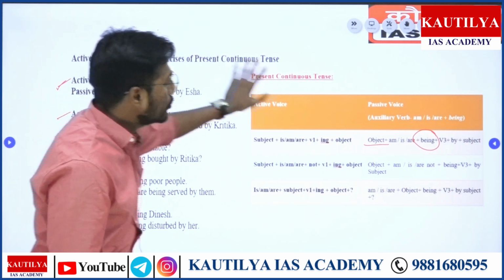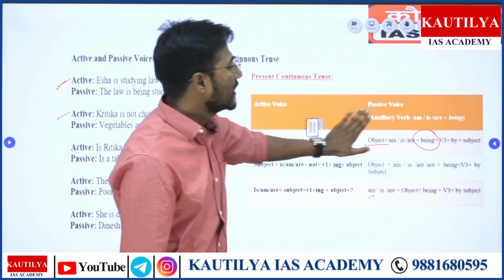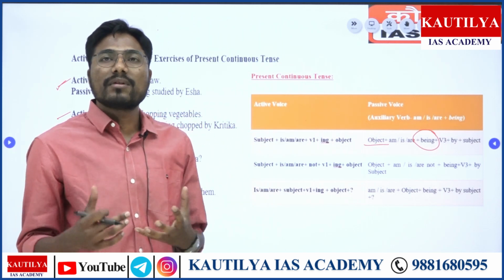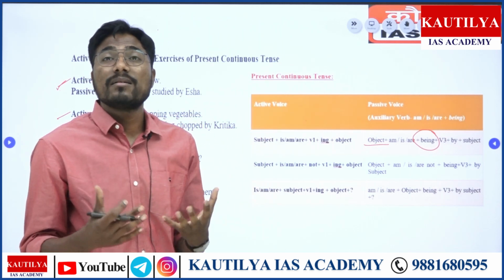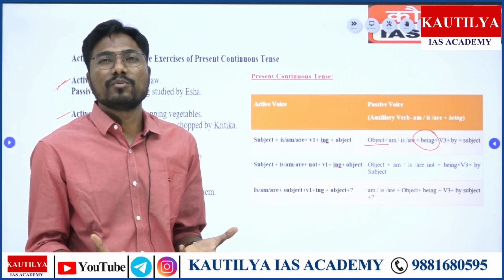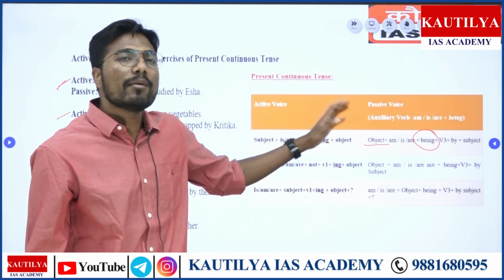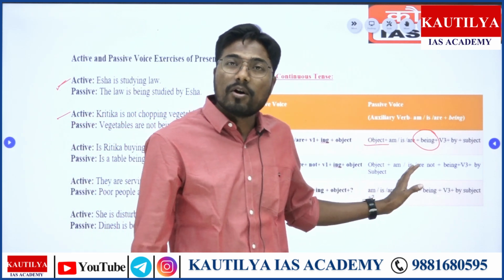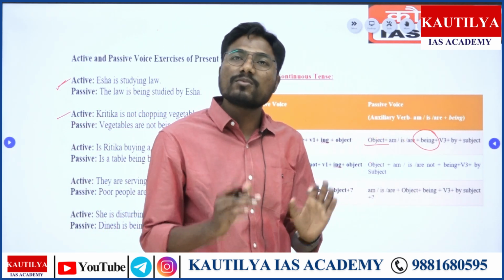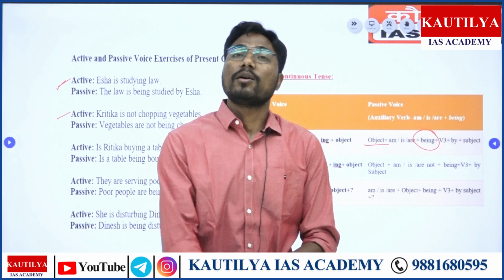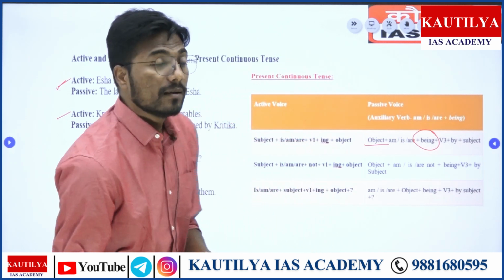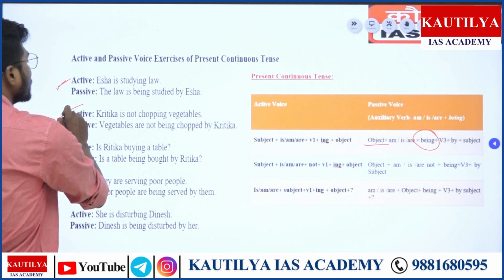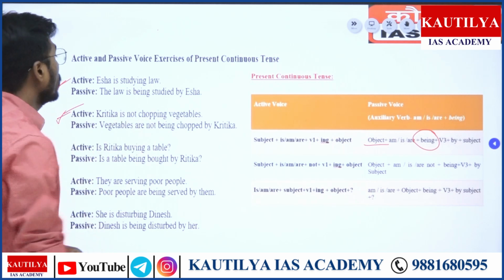Now, there is no alternative, guys, when it comes to active to passive, because when it comes to grammar, you literally have to mug up so many rules. But once you understand this, I want you to study these things comparatively, right? So object, am, is, are, being plus verb form number third, and then by and the objective form of it, right? Let's understand the negative of it.